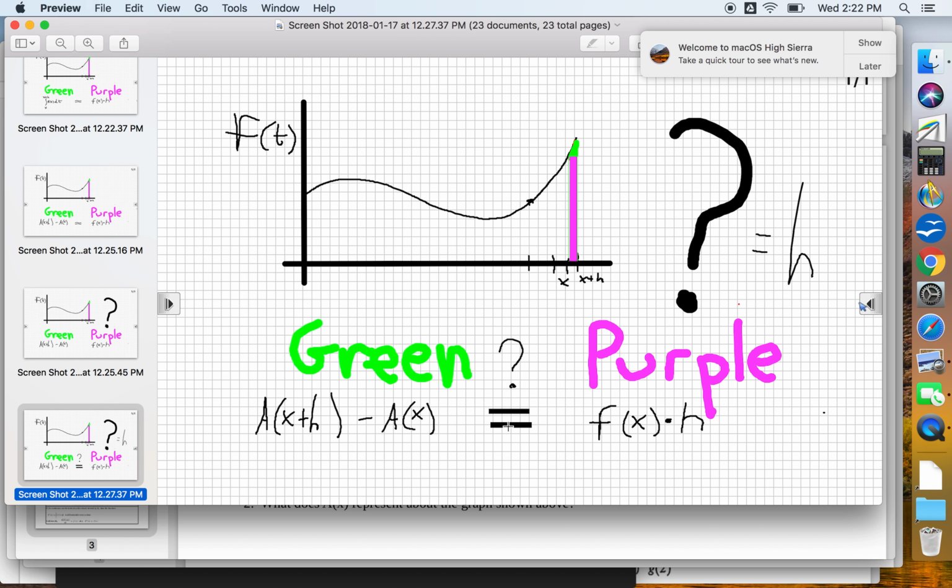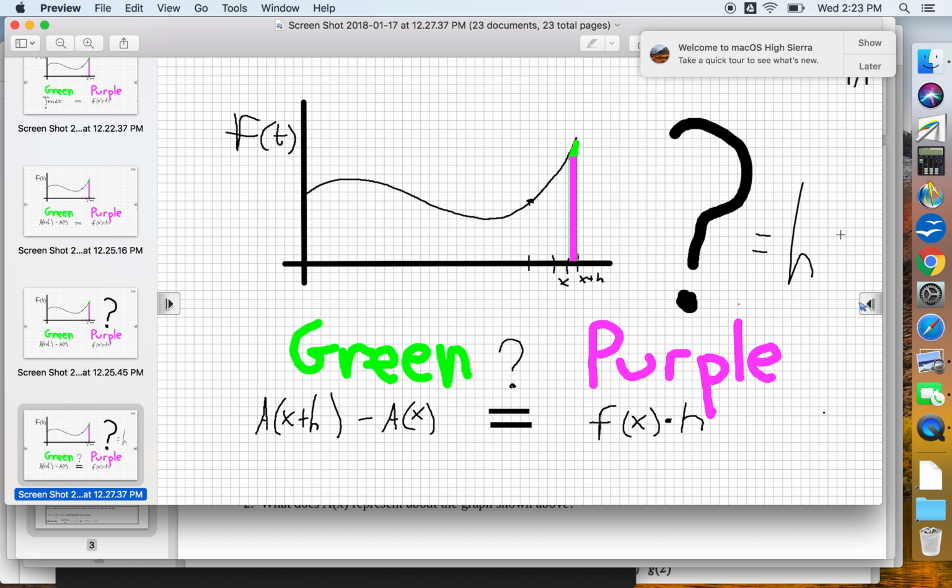We want to use the equal symbol. At the moment, we are not allowed to use the equal symbol because obviously the amount of green does not equal the amount of purple. And please remember that the green is all the way down; the purple is covering up some of the green. The green is the full area all the way down to the x-axis, and the purple is the rectangle on top of it. I want to use the equal symbol, but they're not equal.